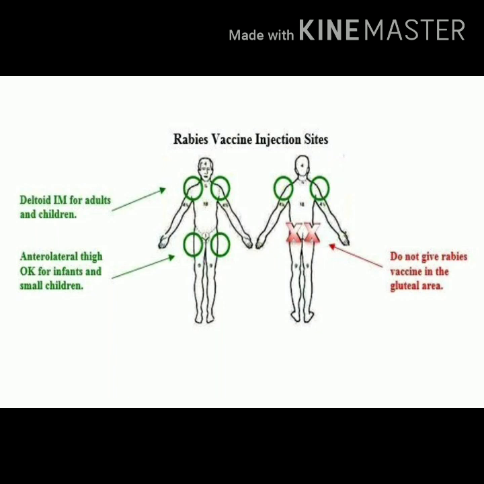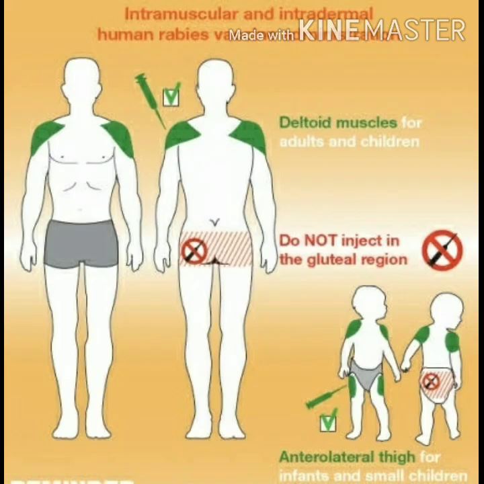In this slide, you can see the sites for administration of rabies vaccine. Please note deltoid and anterolateral aspect of thigh. But you will use anterolateral aspect of thigh for infants and for children between 1 to 2 years of age. What you should see in this image, please note the green color and red color areas.